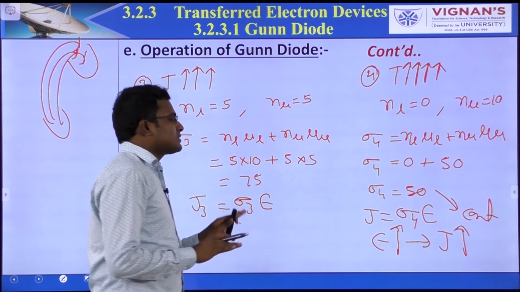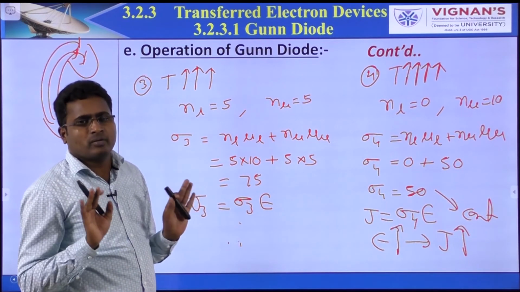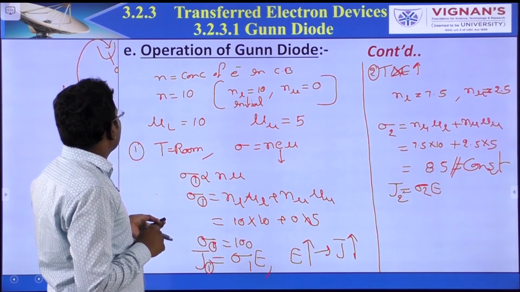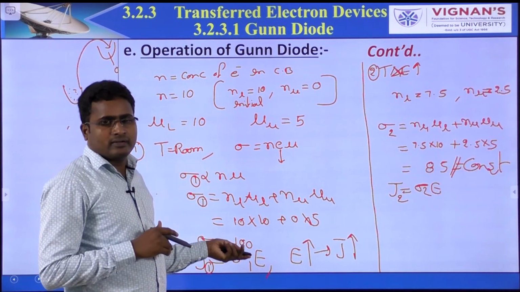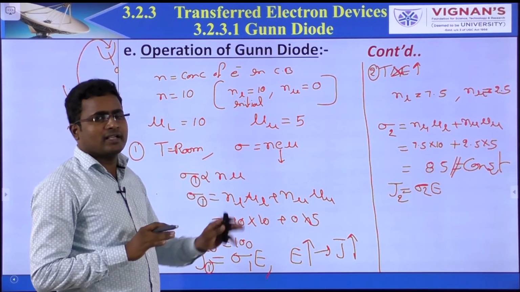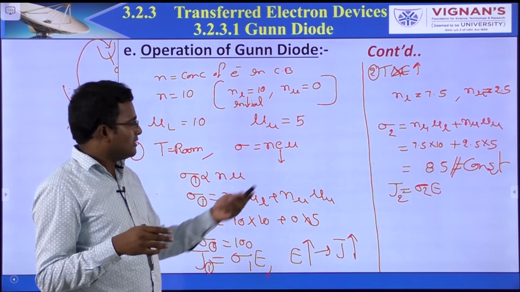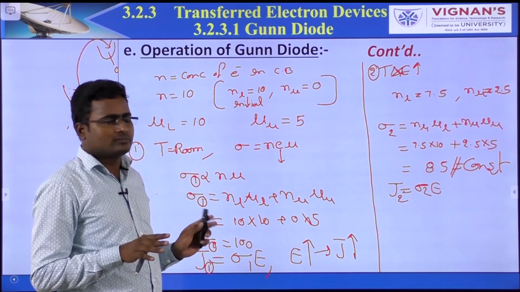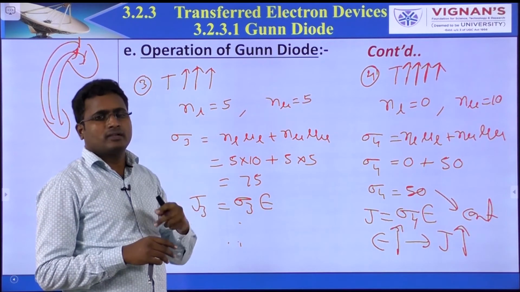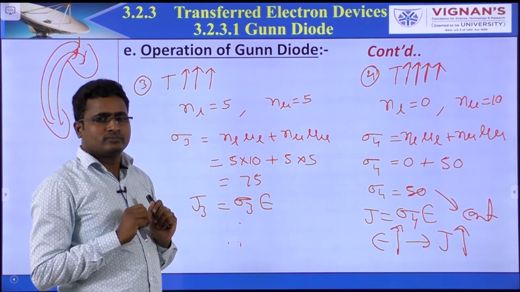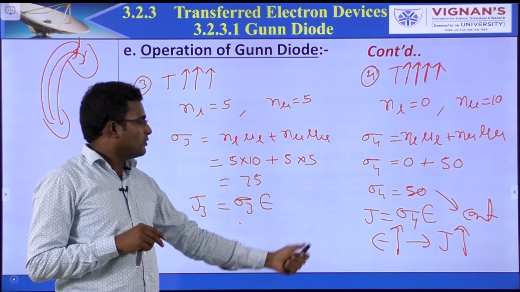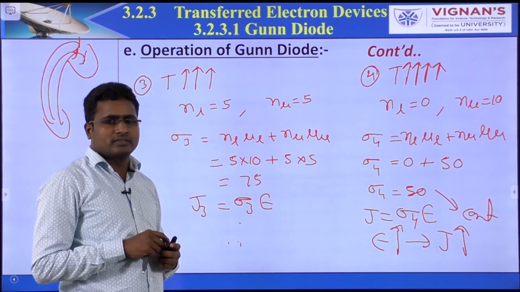Here, the numbers I am taking just for example, for better understanding. If you look one by one, in case 1, 100, but here it is constant. There is no movement of electrons. But in case 2 and case 3, movement of electrons is there. That means conductivity is not constant. But in case 4, all electrons are occupied in upper valley, so there is no further movement. No further movement means sigma 4 is constant. So if you increase the electric field, current density also increases.